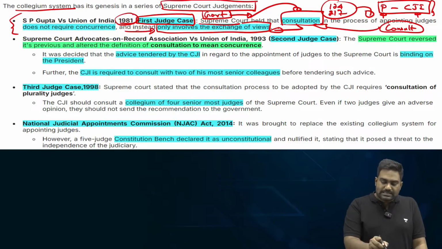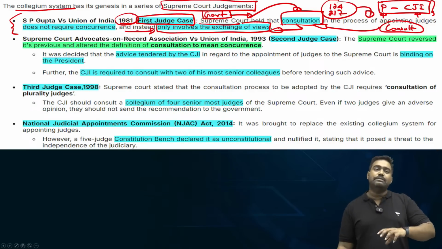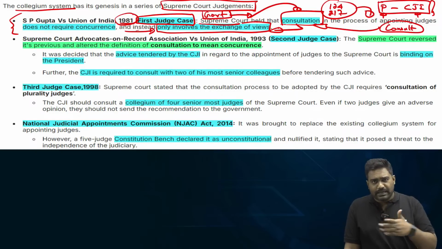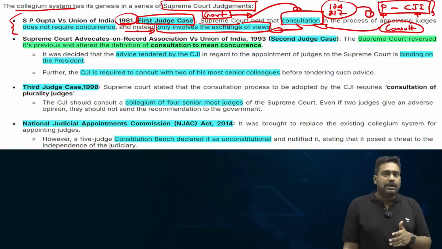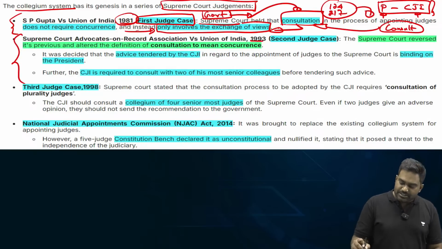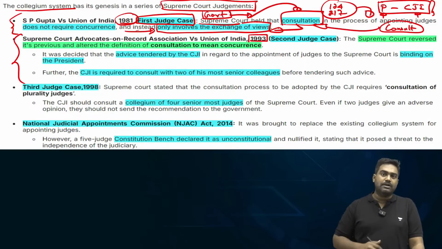So the President will consult as per the constitution, but consultation means exchange of views. The Chief Justice might recommend some names, but the government can reject that through the President, and the President can appoint any judge as recommended by the Council of Ministers. That's what it basically meant. But this was reversed in the second judge's case of 1993. It was a landmark judgment.